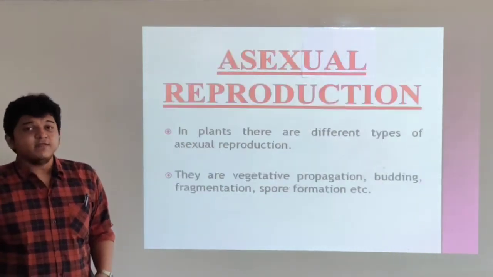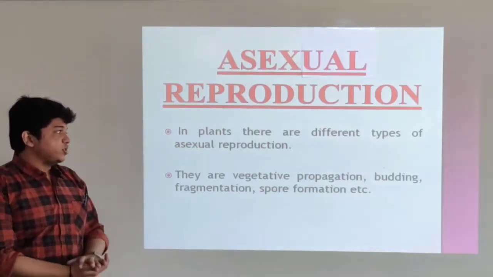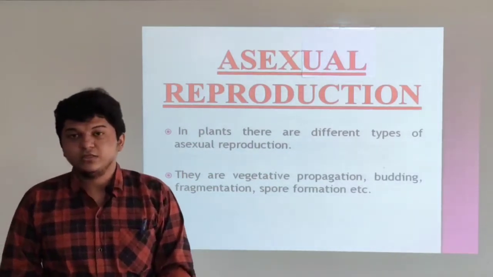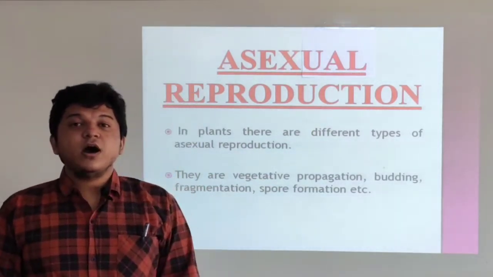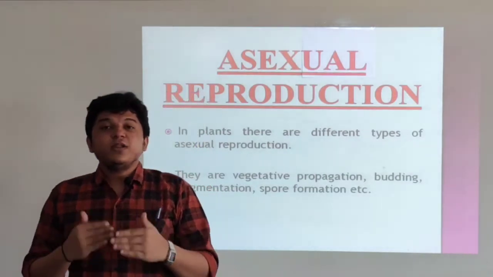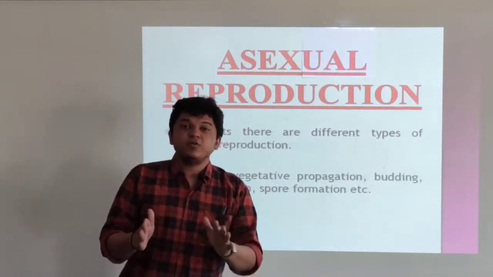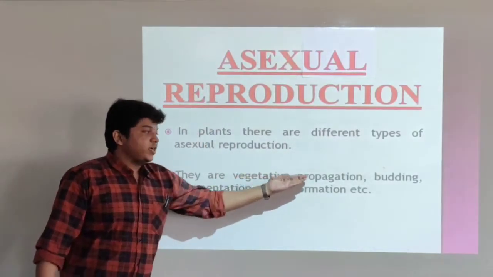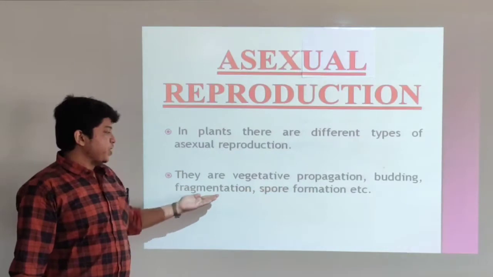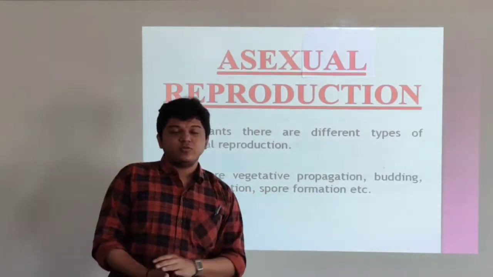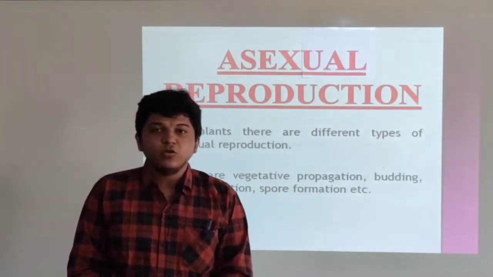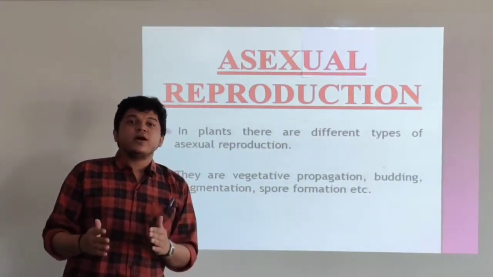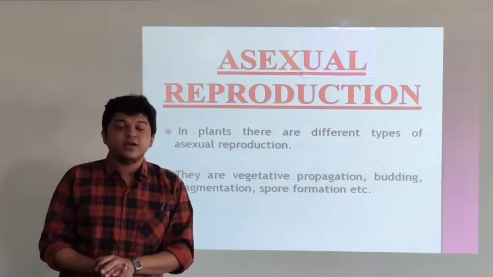So in detail we will study asexual reproduction. In plants there are different types of asexual reproduction methods. So what are those methods? How does a plant produce a similar kind of plant without the help of seed? These methods are vegetative propagation, budding, fragmentation and spore formation. One by one we will look at how these methods produce a new plant which is similar to the parent plant.